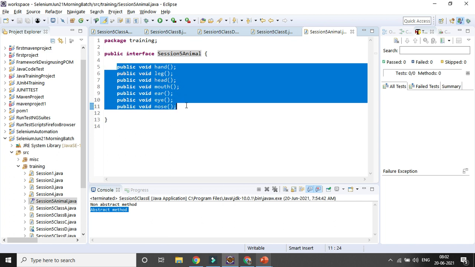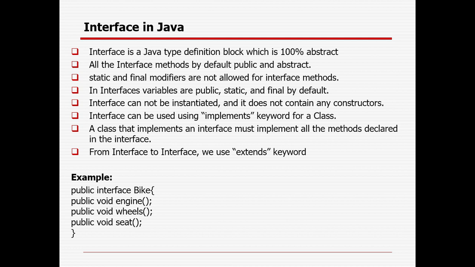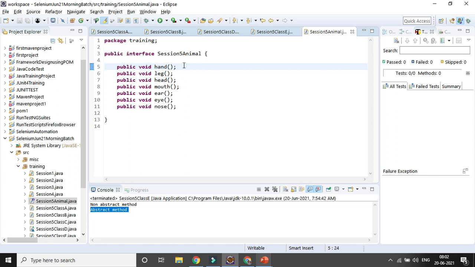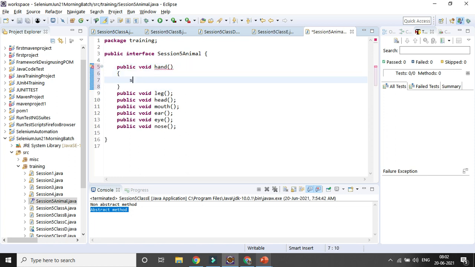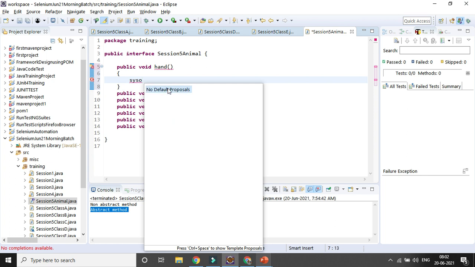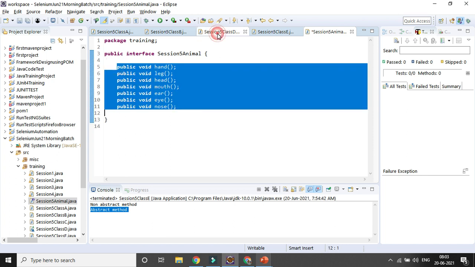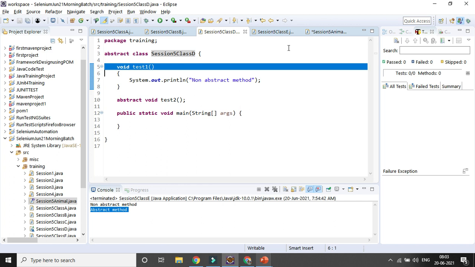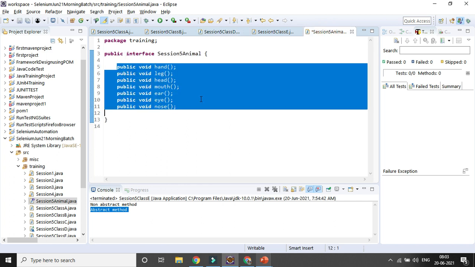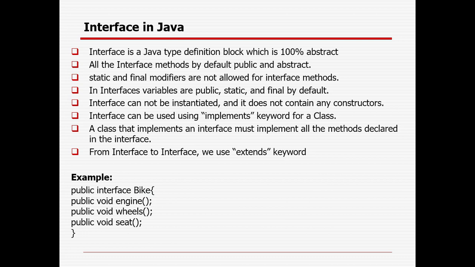All the methods of an interface will be 100% abstract in nature. So we can't create any body here. Suppose you want to give a body here, let's try it and see what happens. You can see no default proposal is there, because whenever you create an interface, it can only have the methods but no body in the method. So that is the important characteristic. All the methods in the interface should be 100% abstract in nature. But an abstract class can have abstract methods as well as non-abstract methods. But an interface is 100% abstract in nature. So that is the difference.